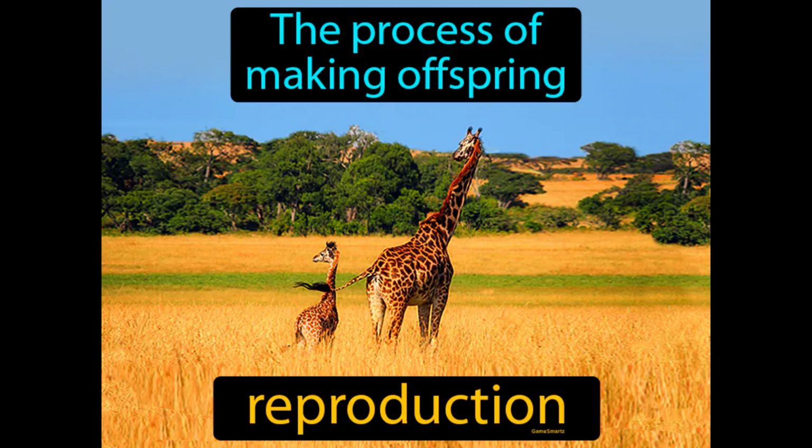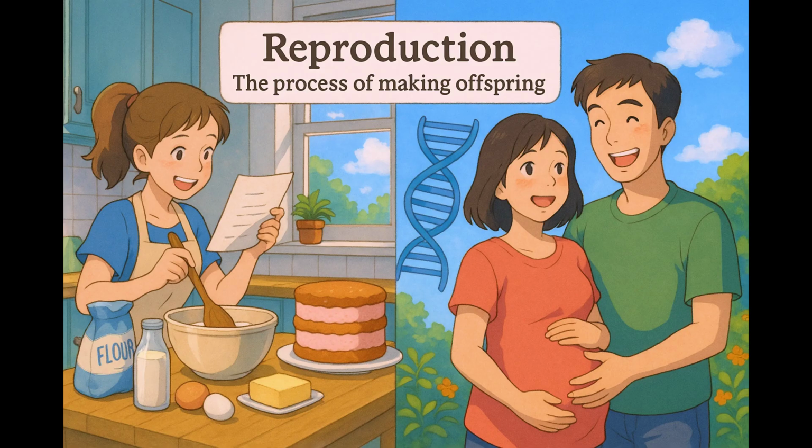The process of making offspring: reproduction. Reproduction is how living organisms create new individuals of their species. Imagine trying to bake a cake without a recipe. Just as you need a list of steps and ingredients to successfully recreate your favorite cake, organisms use DNA instructions to produce offspring. In this analogy, the recipe represents the genetic information passed from parents to offspring.